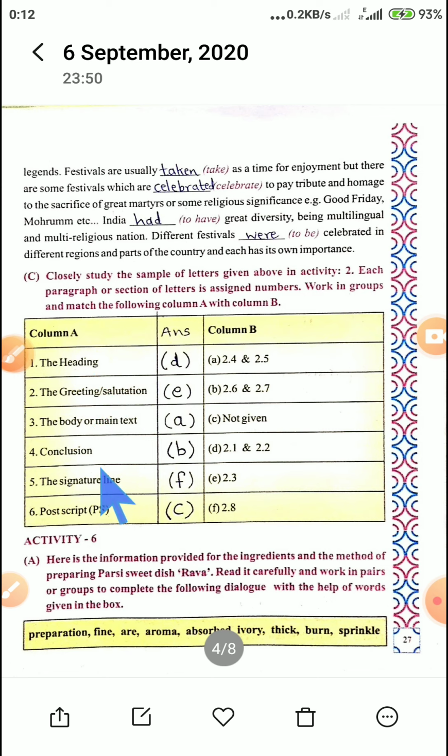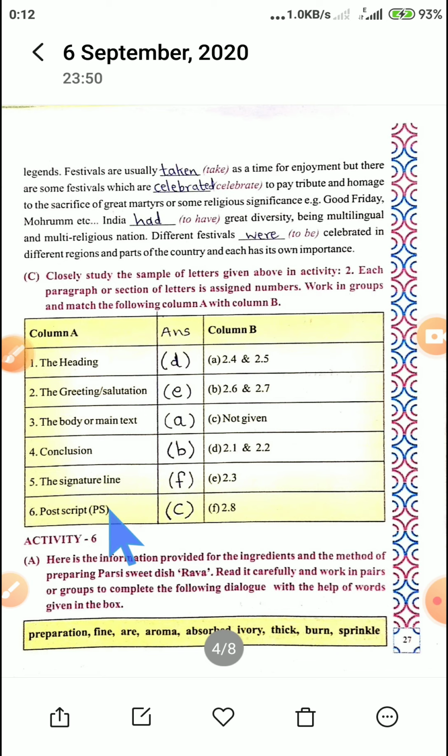These are the various parts: the heading, the greeting, that is the salutation, the main text, the body, conclusion, how do you close your letter, and the signature line, the person who writes the letter, and postscript. Postscript, PS is a postscript.